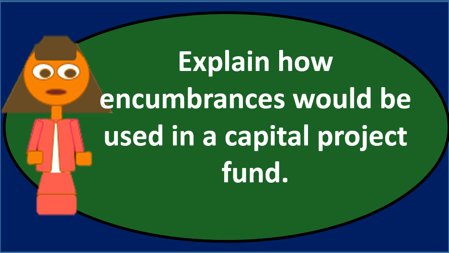What is encumbrances outstanding? We didn't know where to put the other side because this is like a new thing. We don't usually record financial transactions before they happen. We had to put the other side somewhere. We just put it into what would be similar to the equity account, fund balance account, for funds, for capital project fund. And so we just put it into the equity section. That's going to be the other side. Therefore, the encumbrances will always have a debit. It'll always be reflected with the related credit, equal and opposite, in the encumbrances outstanding account.